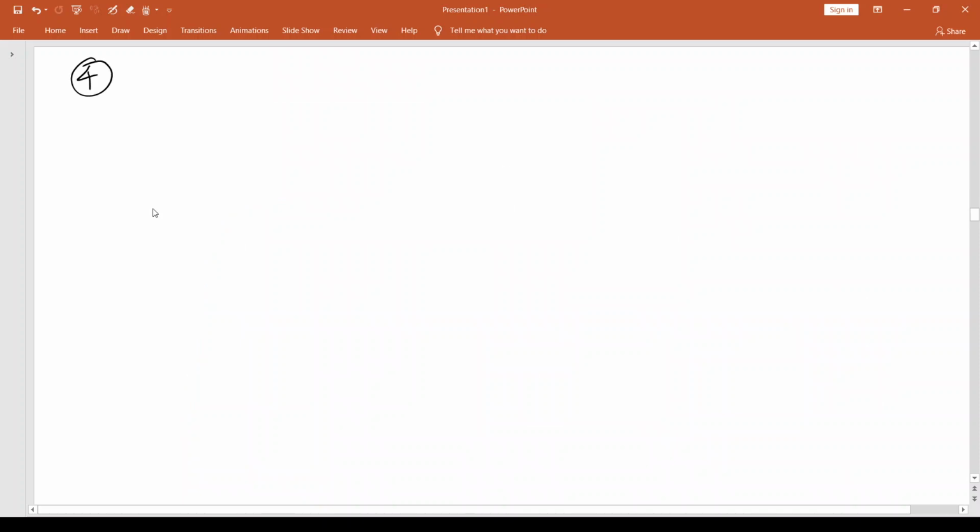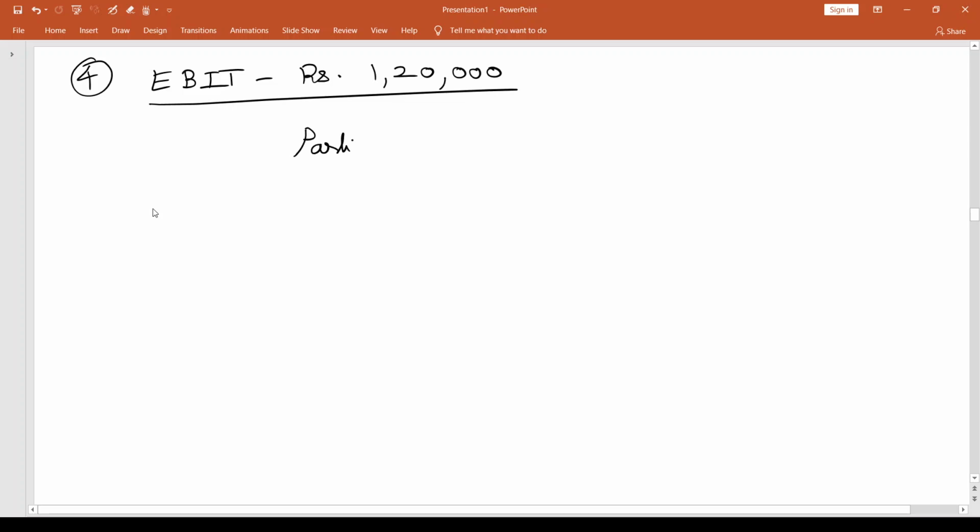This is the fourth one. So EBIT is rupees 1,20,000. Similar calculations: particulars, choice 1, choice 2 and choice 3.